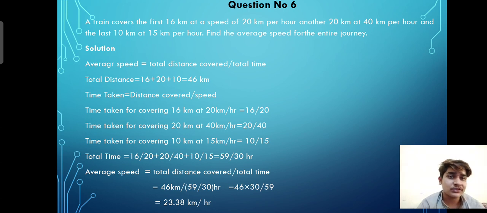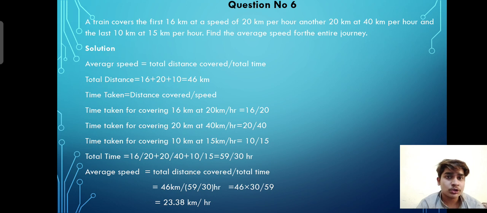Similarly for the next 20 km we get the time 20 by 40 and for the next 10 kilometers we have time 10 by 15. So total time we get by adding these three. We get 59 by 30 hours, which is the total time taken by the train.